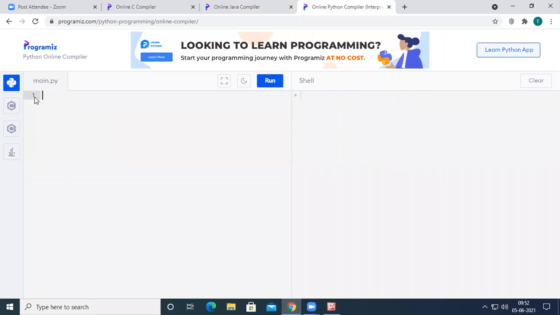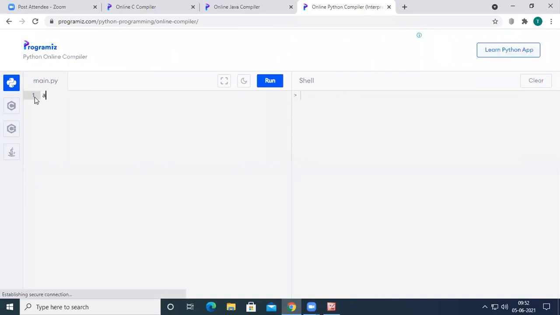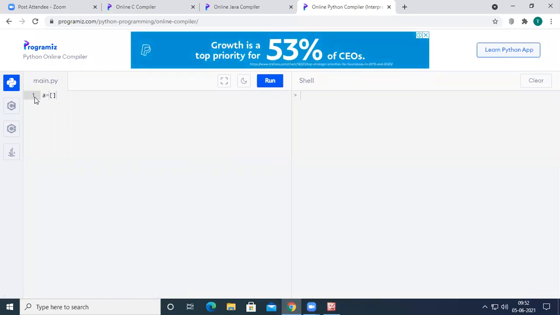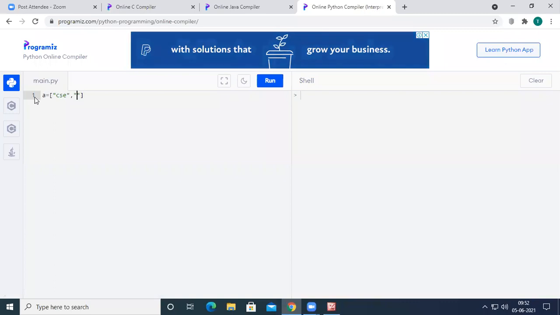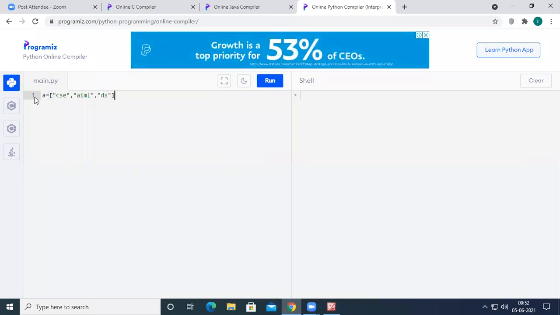For example, I have a variable a, which is having a list of elements. The list of elements are CSE, AIML, and DS. These are the list of elements I have in a.